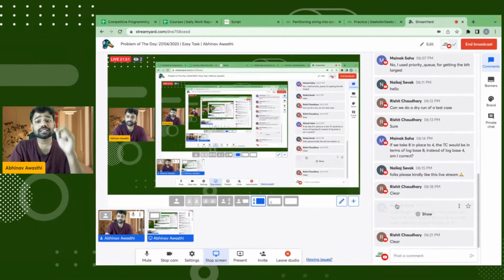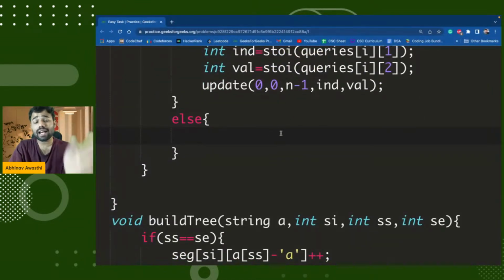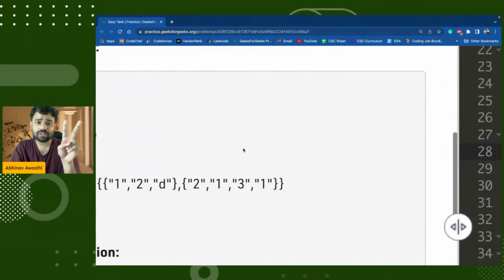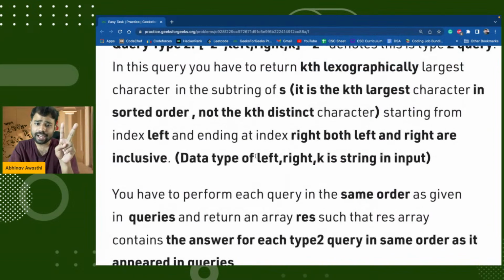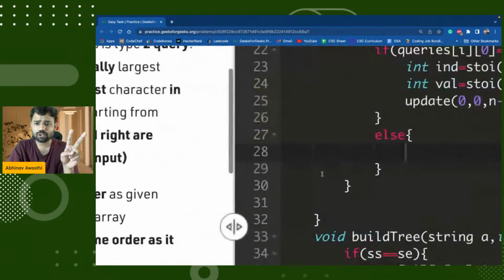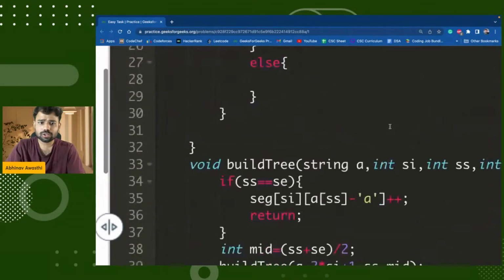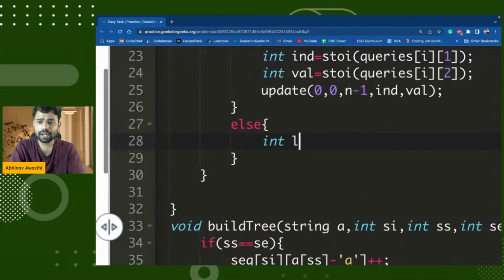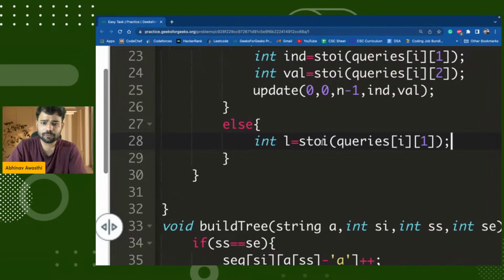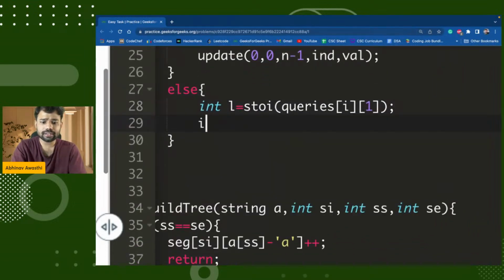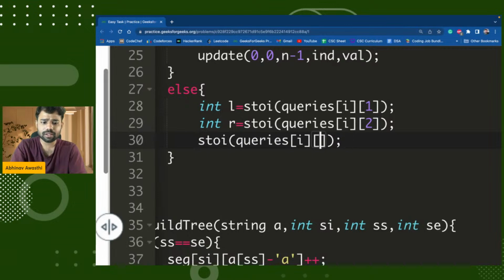Now, guys, the second query is where we have the values of L, R, and K. You can see in the second query we have left, right, and K. So let's get the values of those. For that also we will use the stoi function. My left will be nothing but the first index, my right will be nothing but the second index, and K will be nothing but the third index.